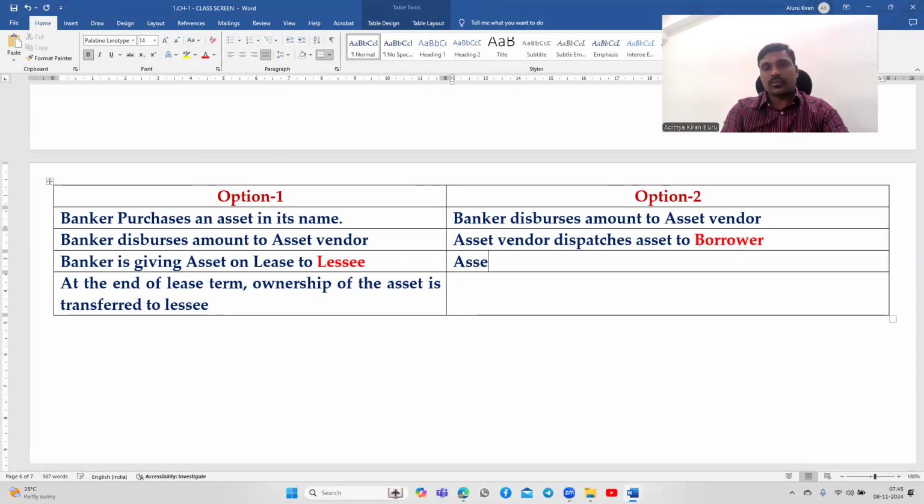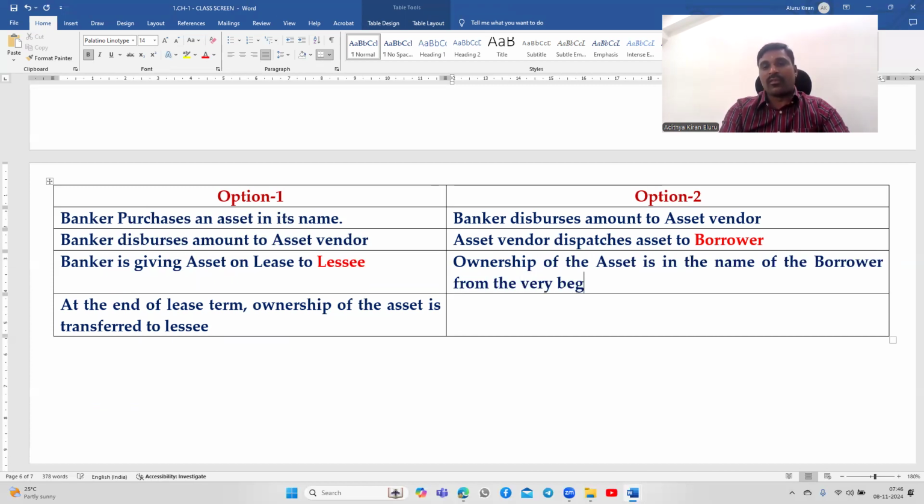Ownership of the asset is in the name of the borrower from the very beginning.